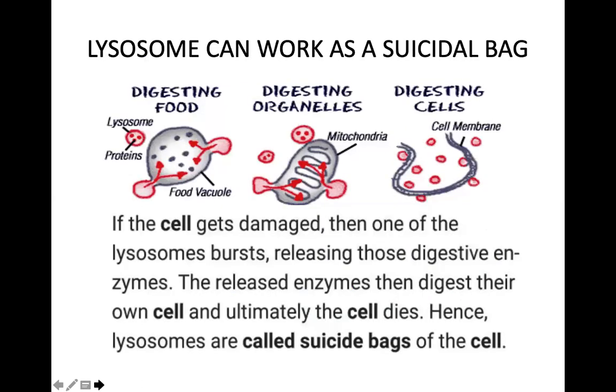Lysosome can work as a suicidal bag. If the cell gets damaged, then the lysosome bursts and releases the digestive enzymes. These released enzymes will digest their own cell, and ultimately the cell dies. Therefore, lysosome is also called the suicidal bag of the cell. You can see over here how the lysosome is engulfing the mitochondria. It has killed the mitochondria. It has digested the cell.